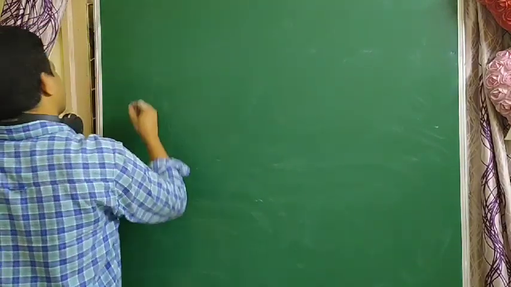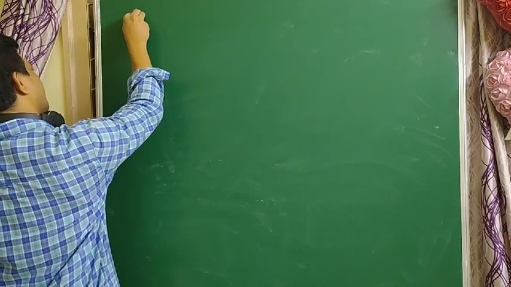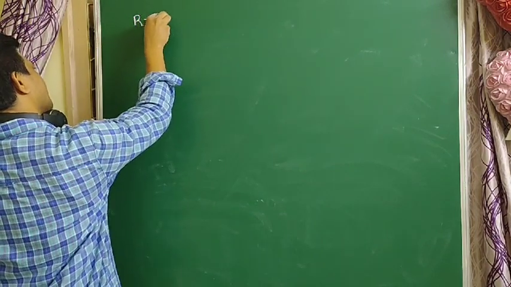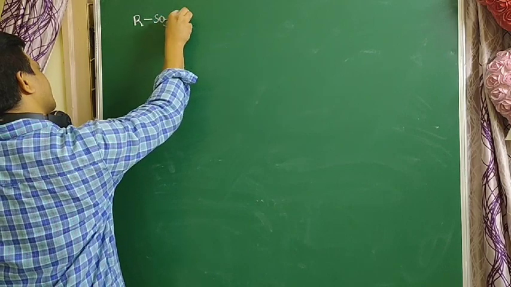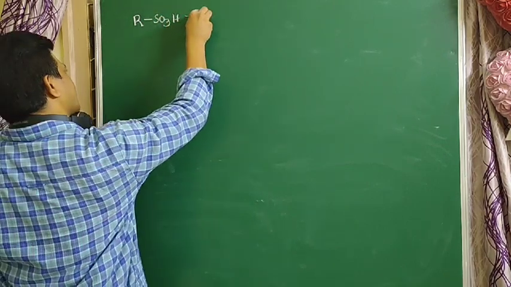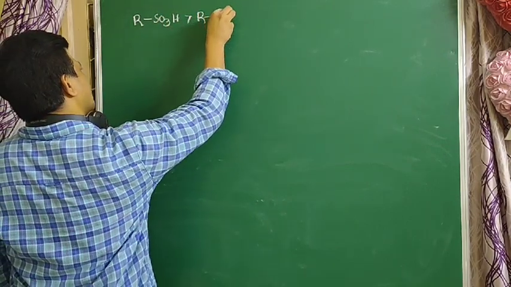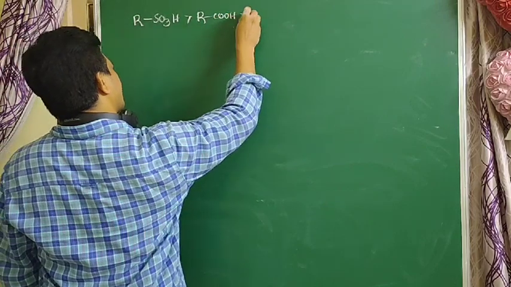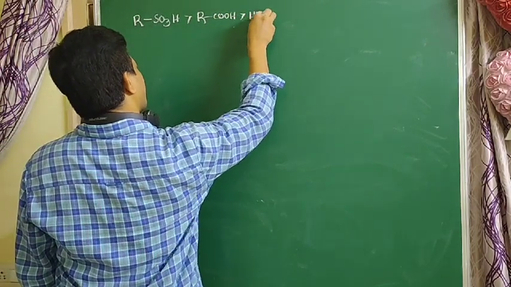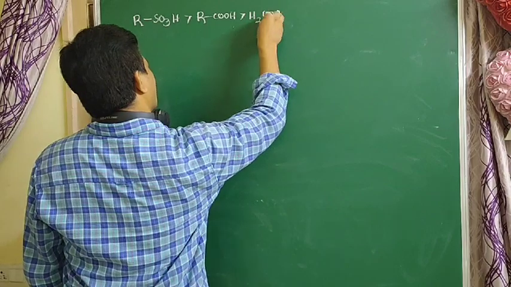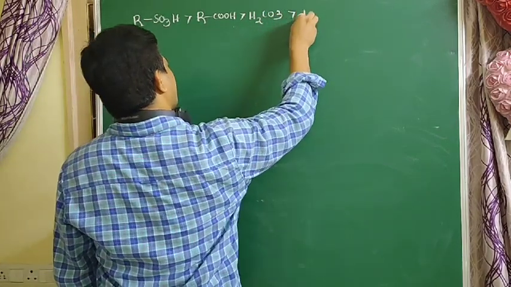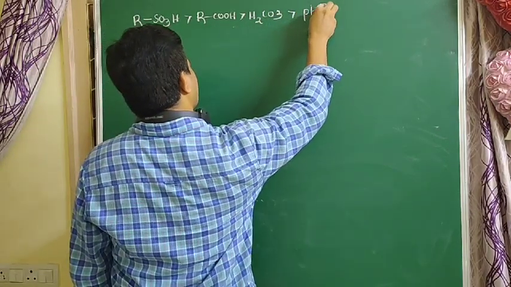In general, among compounds, sulfonic acids are the most acidic. Next, carboxylic acids. Carboxylic acids are more acidic than carbonic acid, and carbonic acid is more acidic than simple phenols.